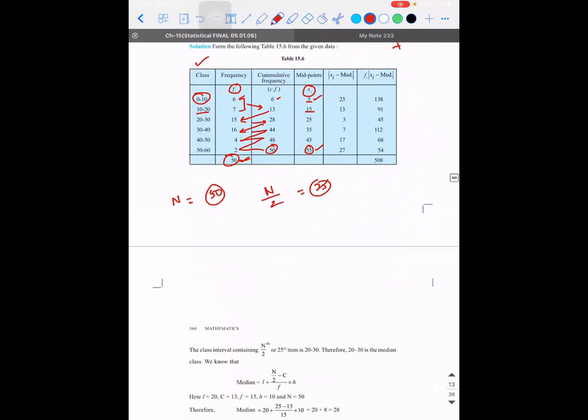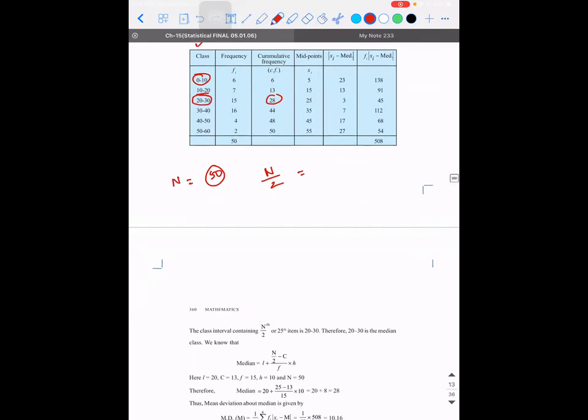So 25 is what I got. Are you able to find 25 in the cumulative frequency? No, sir. So just greater than that is? 28, sir. 28. So what is the median class? 20 to 30.